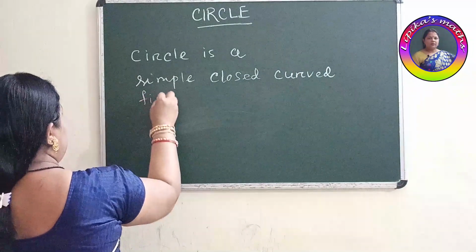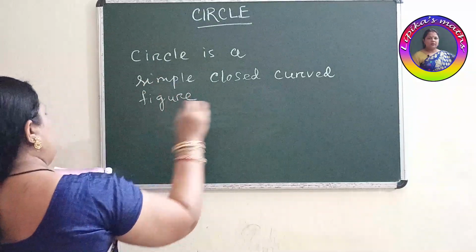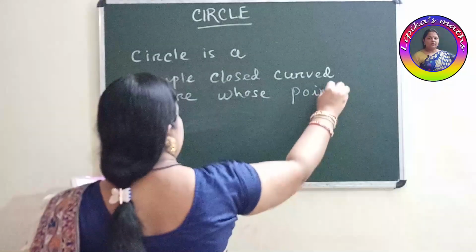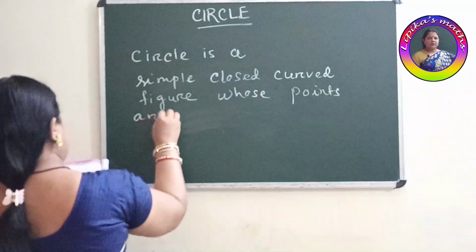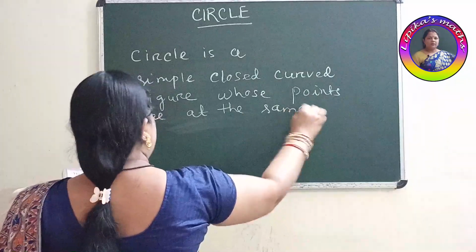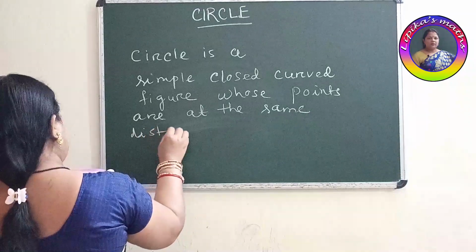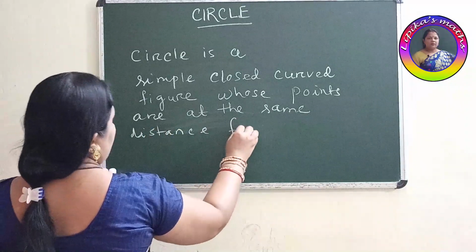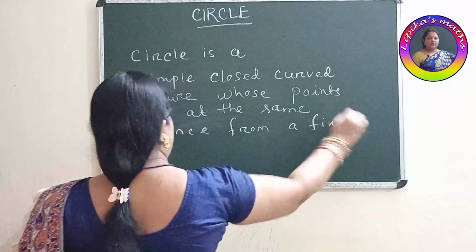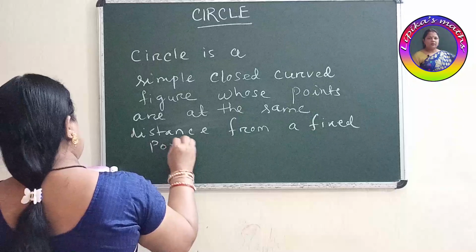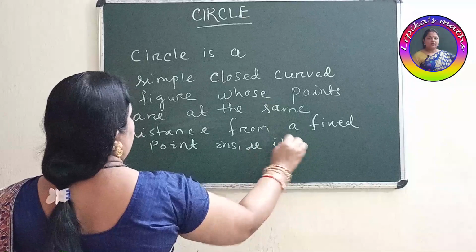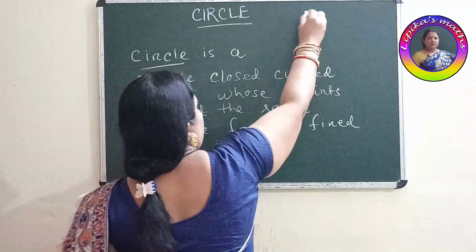Curved figure, whose points are at the same distance from a fixed point inside it. Okay. Circle.